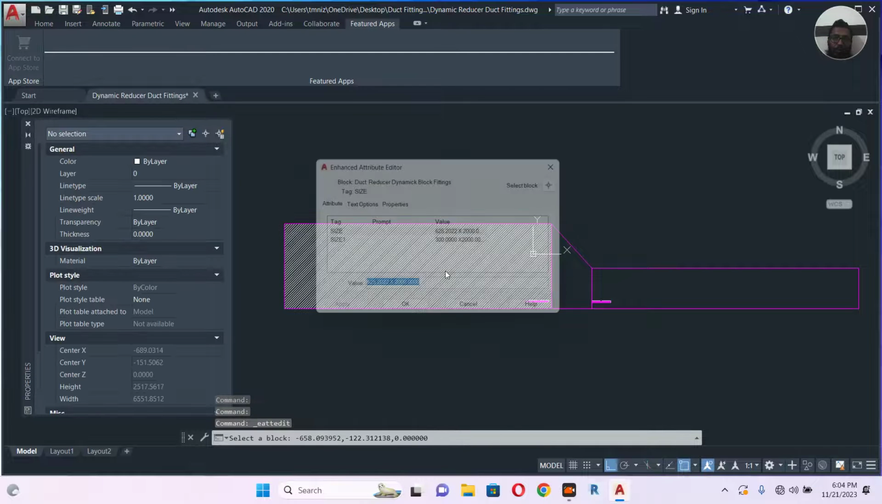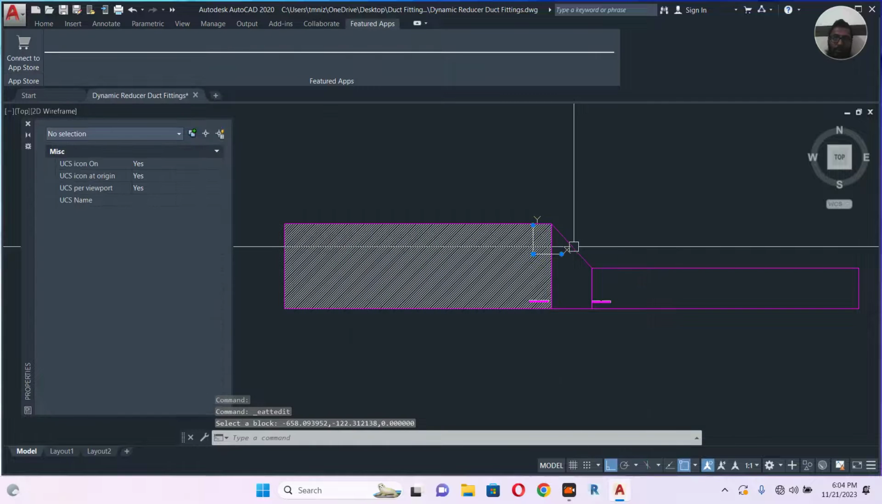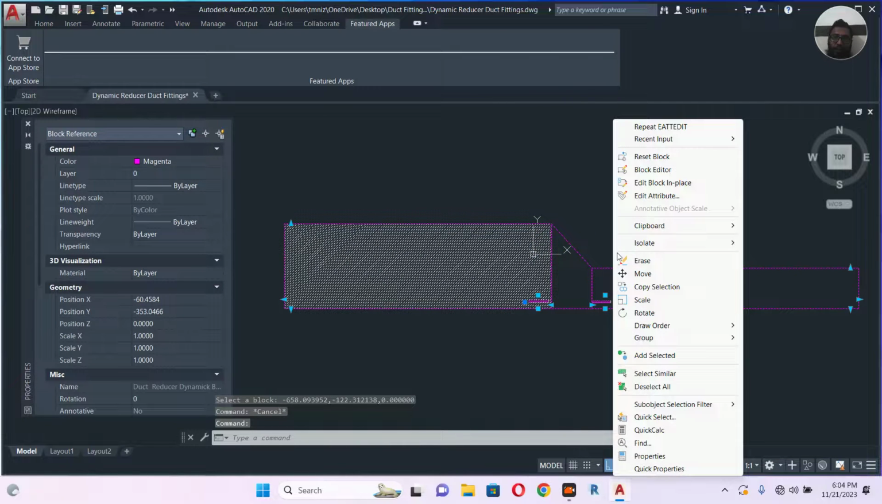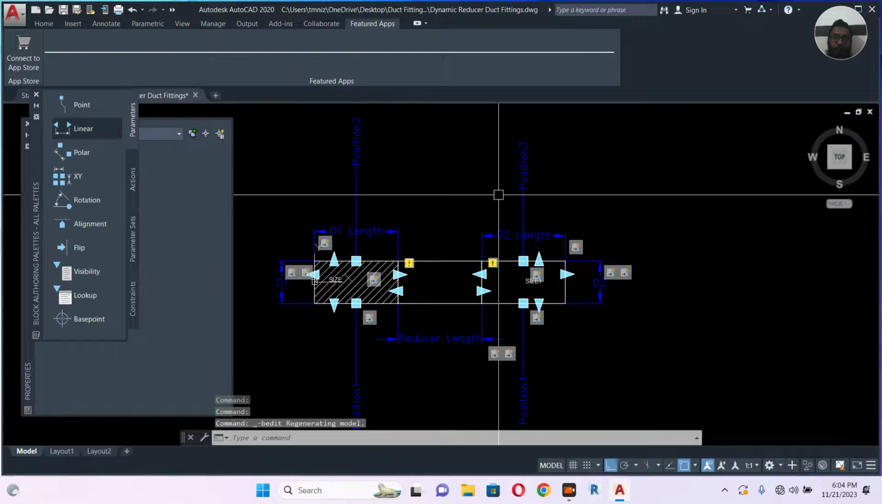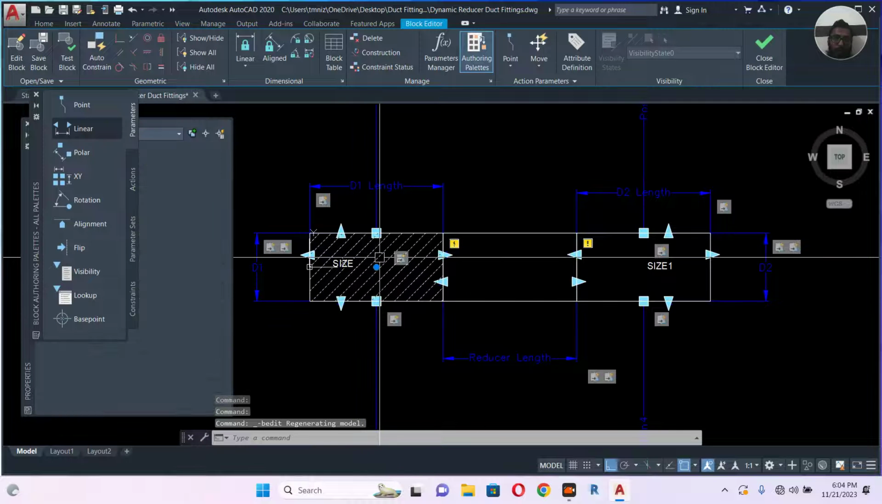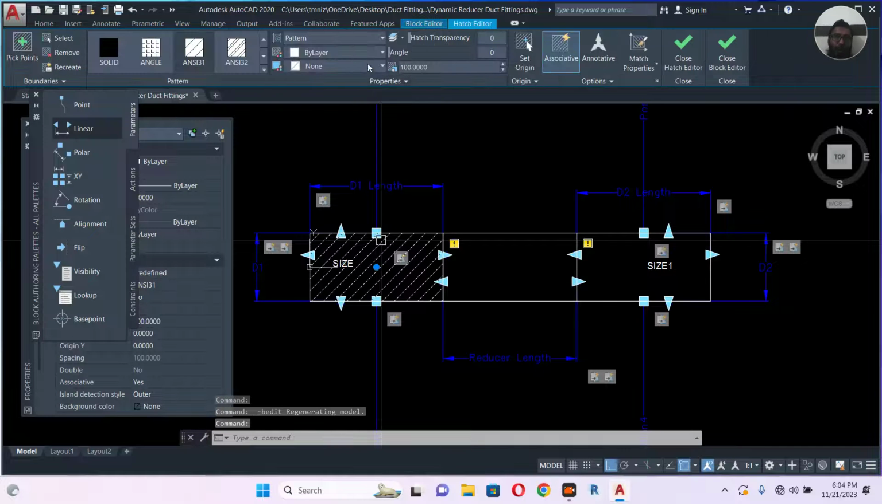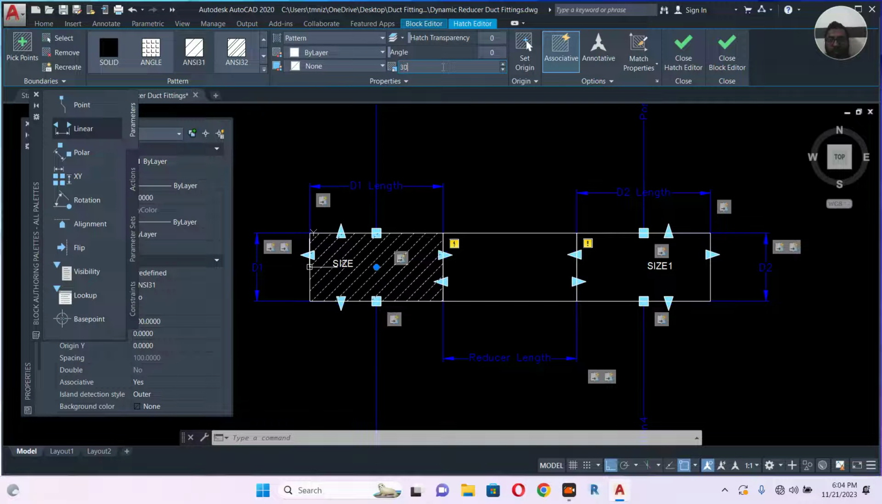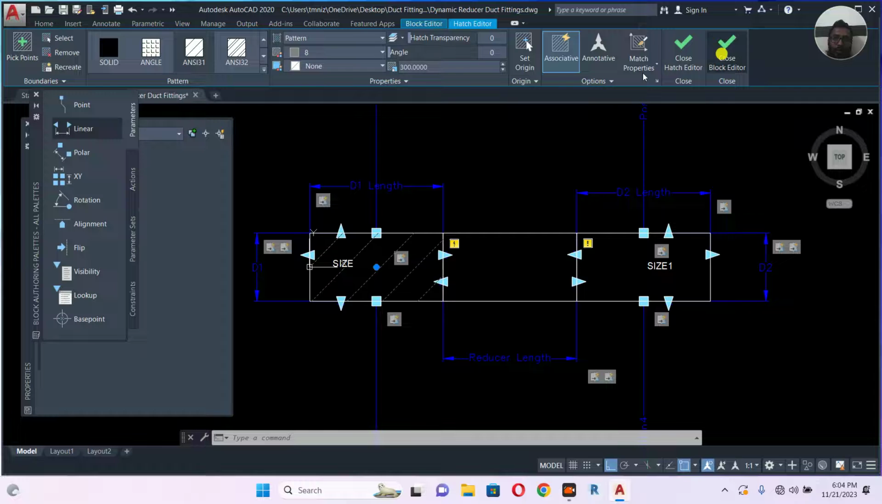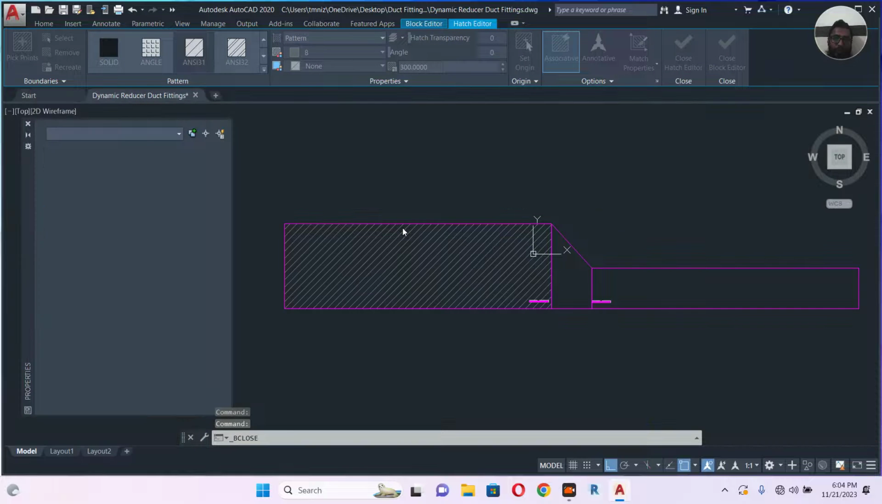Let's make it smaller. Okay, right click, block editor. I think 100 is too small. Let's make this one 500 or 300. Let's make gray and close block editor, save changes.